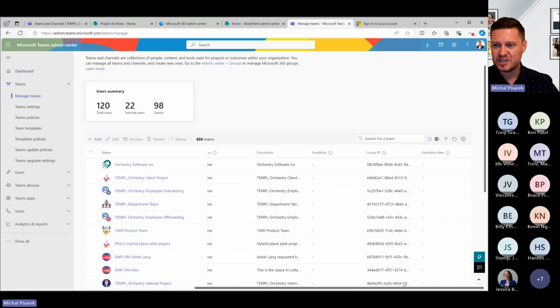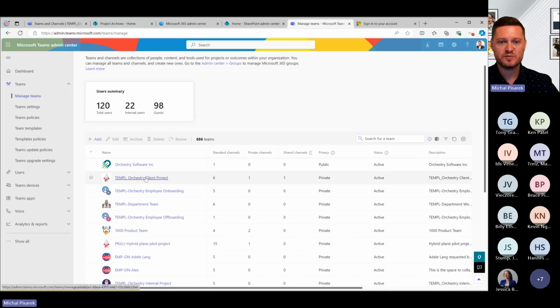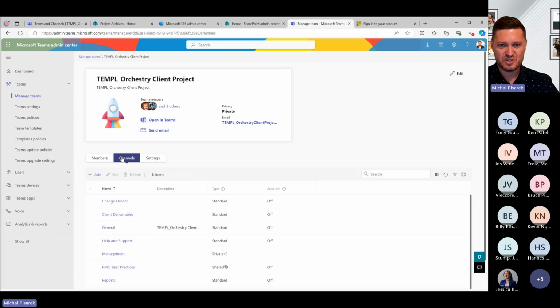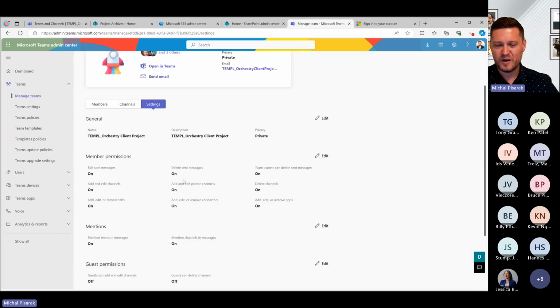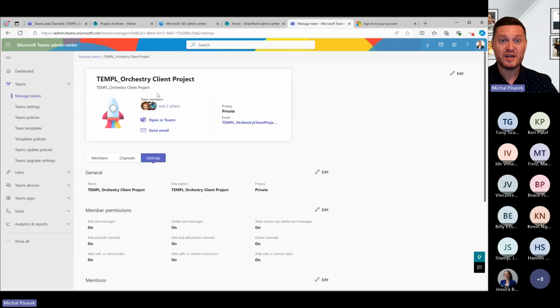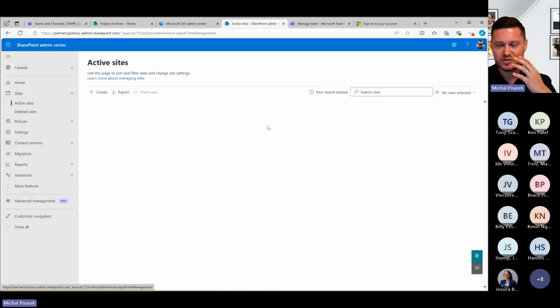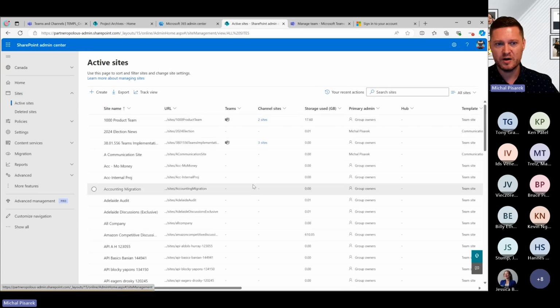What are the SharePoint sharing settings for these particular sites, right? I can go through this, but on the Teams one, it shows me the members, it shows me the settings, right? But if I want to find information about the SharePoint site for this particular team, now I have to go back to the SharePoint admin center, right? And I have to go look at it within here and try to understand what's going on. So even individually, it's problematic.